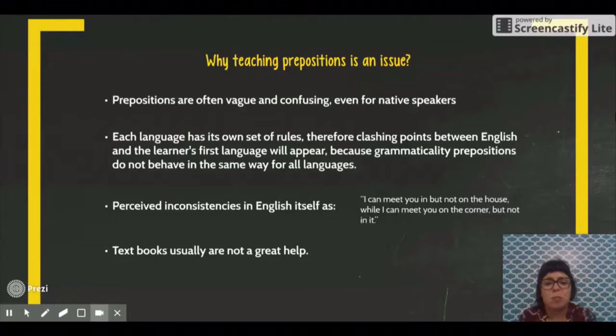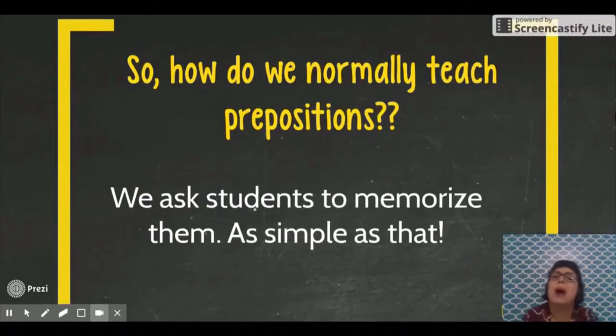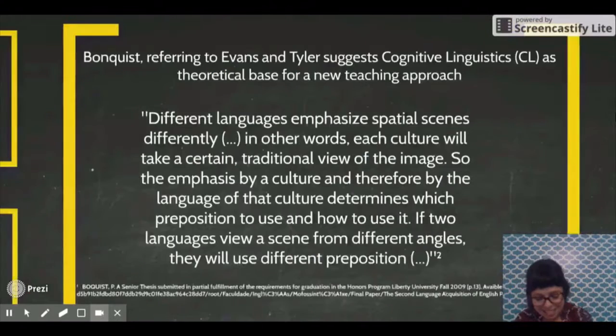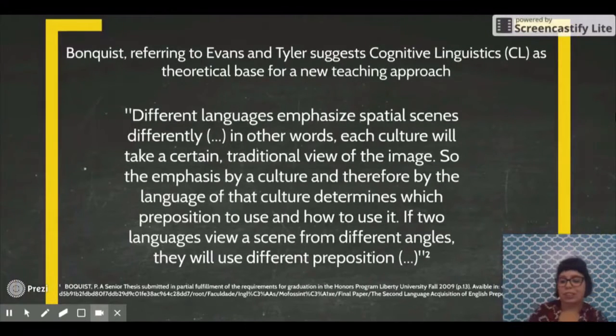Besides, textbooks usually are not a great help, right? So how do we normally teach prepositions? We ask students to memorize them. As simple as that. So while researching for this project, I found a paper written by Patricia Bonquist, in which she presents an alternative way of teaching prepositions. Her way passes by cognitive linguistics theory.